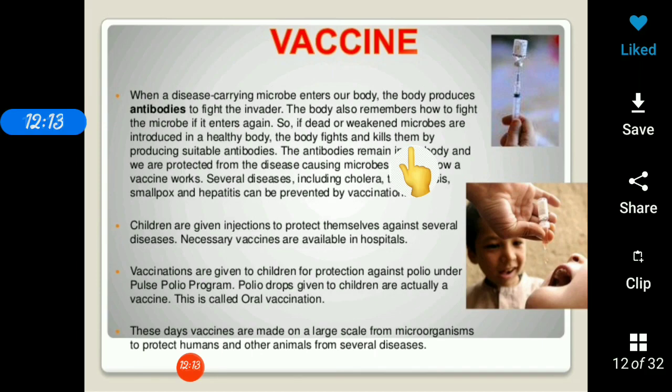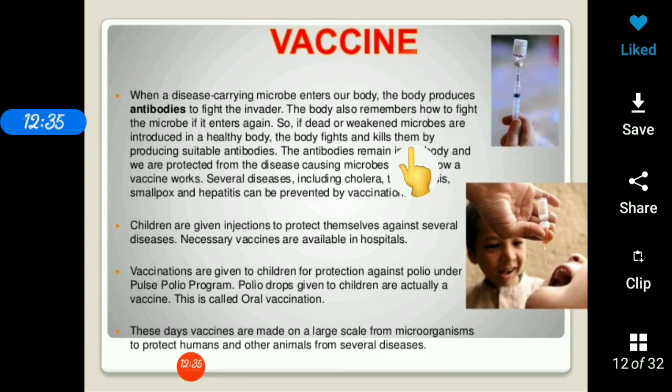So in future, whenever a polio microbe enters your body, it already has antibodies against it. These antibodies will fight this polio microorganism and will kill it, and in this way you will be protected from having polio for your lifetime.